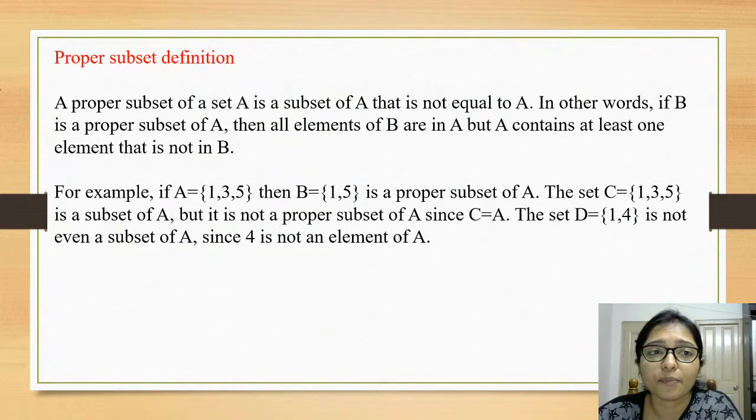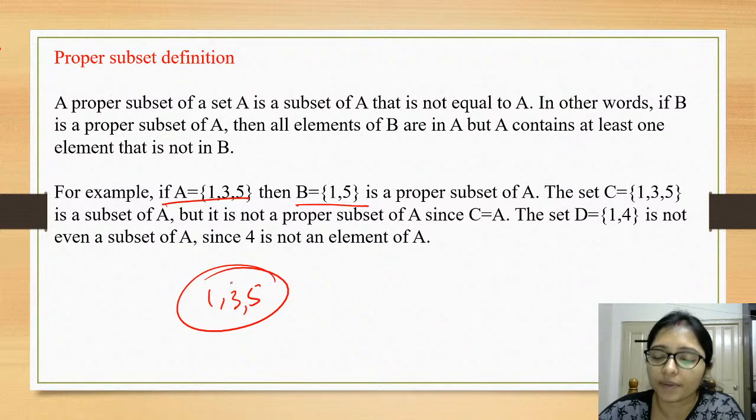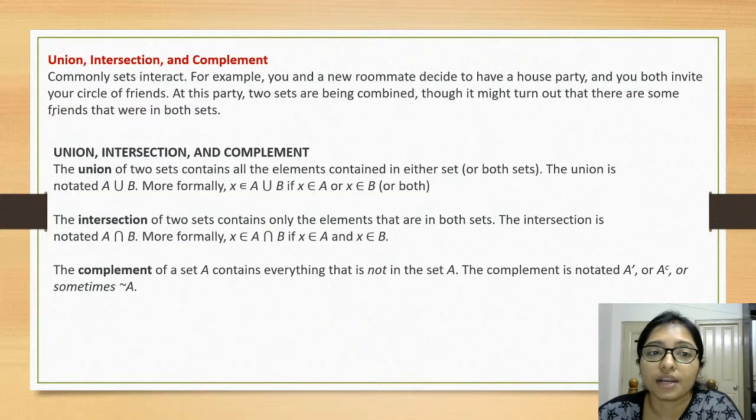So see here, what is a proper subset? Here A is {3, 5} and B is {1, 3, 5}, this is a proper subset, and if you take {1, 3, 5} then it will not be a proper subset. Okay. Now union, intersection and complement, these 3 are very important for set theory. Union is A union B.